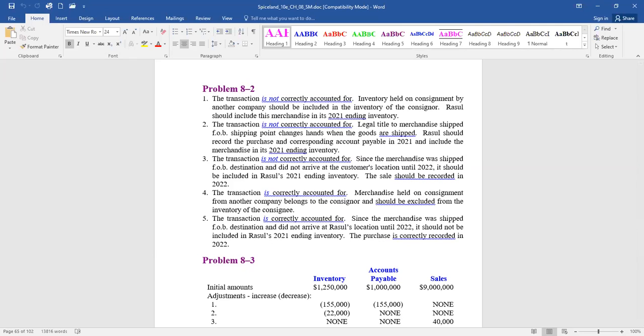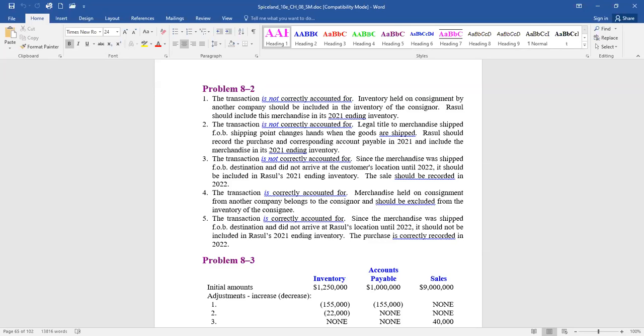And it doesn't tell us. Let me read it again. I would think that if they recorded the sales of $40,000, that's when they reduced inventory, January 2nd, and they shouldn't have. They should have recorded them on December 28th. So I'm not agreeing with your answer key there.